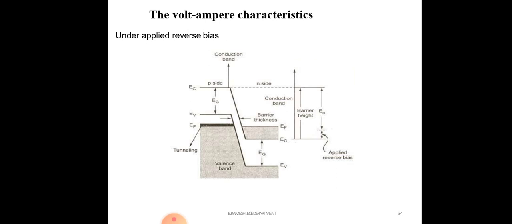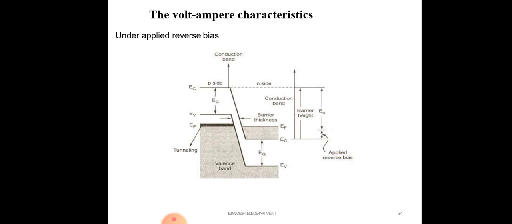So the charge carriers cannot move from the P side to the N side or from the N side to the P side, because in the energy gap there are no charge carriers. So the tunneling effect cannot occur here, because the circuit is open here.